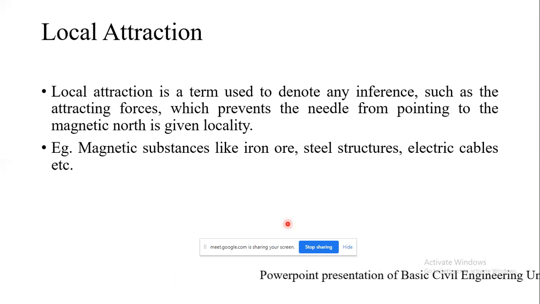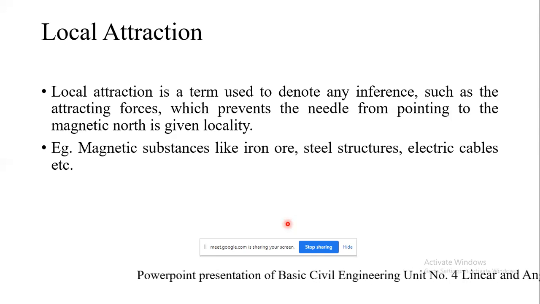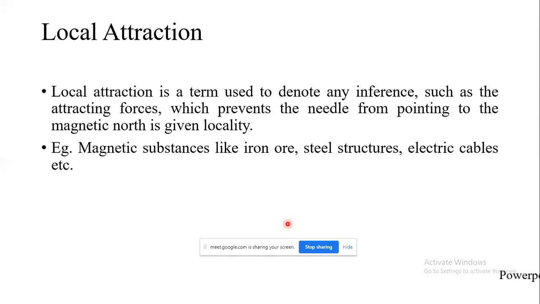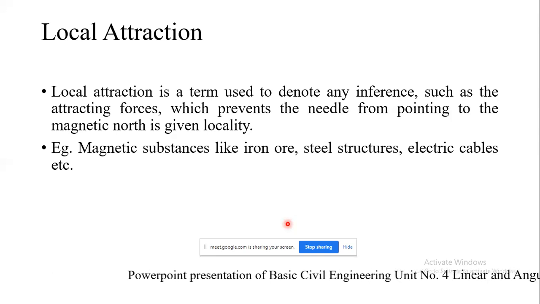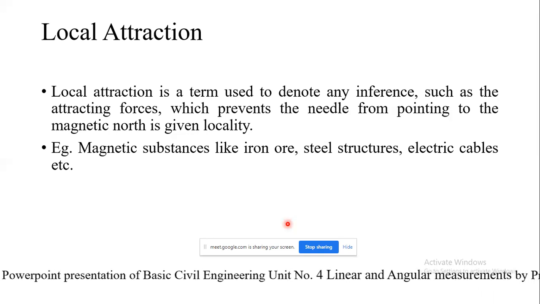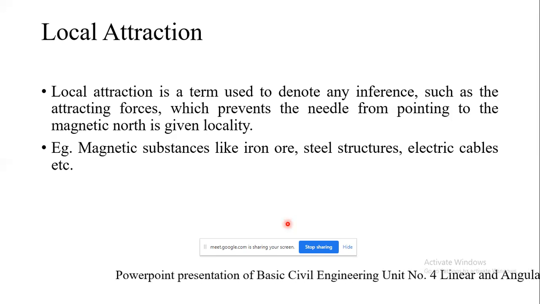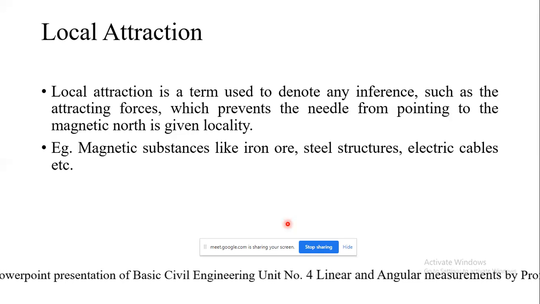If you doubt there is a magnetic field in the ground where you are going to conduct the survey, take the forebearing and back bearing. If the difference is not 180 degrees, then the needle is said to be affected by local attraction.